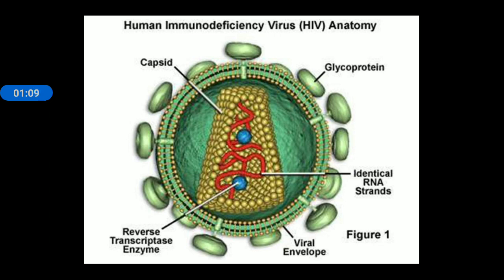You can see on the surface of this virus there is glycoprotein, and the envelope is proteinaceous, known as the viral envelope. Inside this envelope, the HIV virus has a capsid and RNA strands, the red ones are the RNA strands, and it has a specific type of enzyme known as reverse transcriptase. The function of reverse transcriptase is to form viral DNA from this RNA, meaning the formation of DNA from RNA is done by this enzyme known as reverse transcriptase.